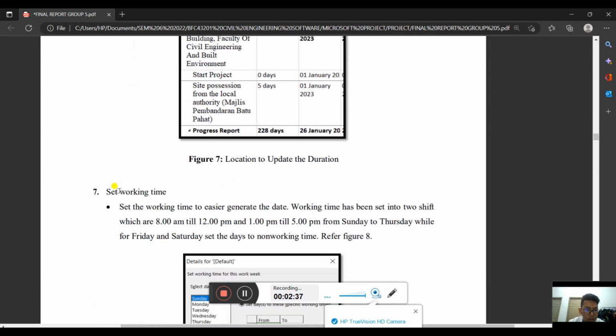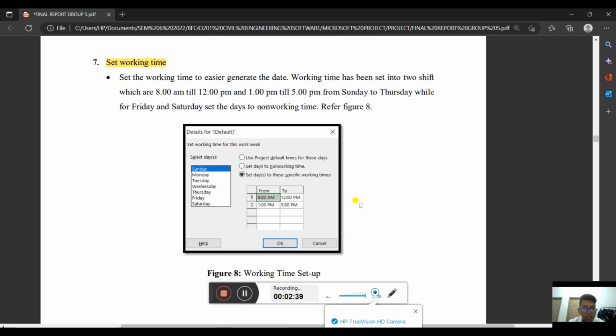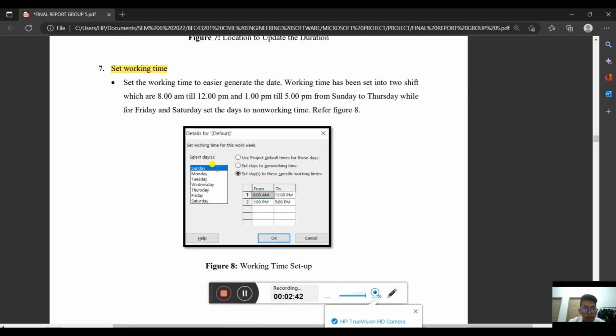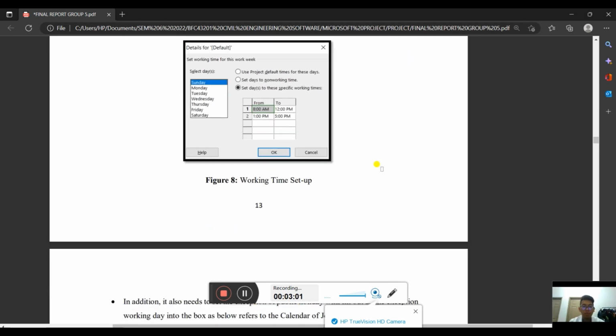And step number 7 is we need to set the working time. I set our project from Sunday to Thursday, with specific working time from 8 to 12, then a recess, and we continue the job from 1 o'clock to 5 p.m. And we set Friday and Saturday as non-working time.